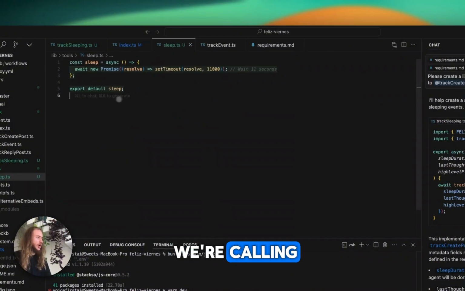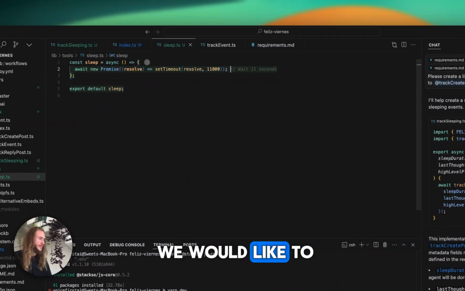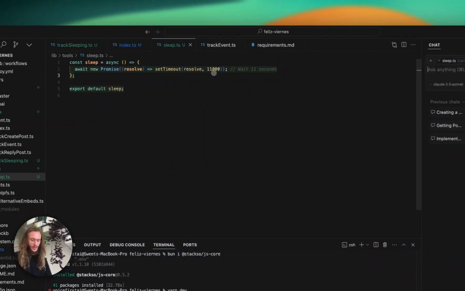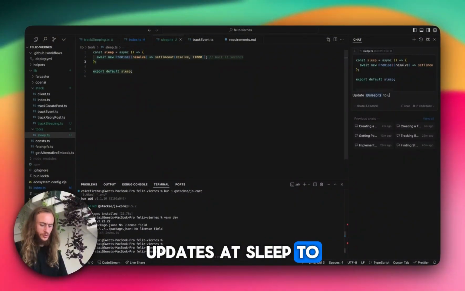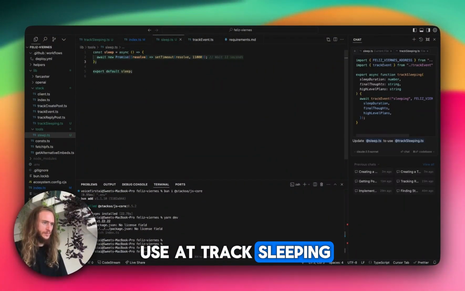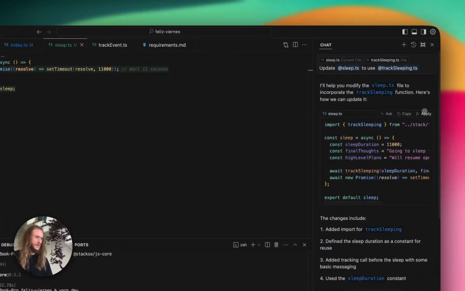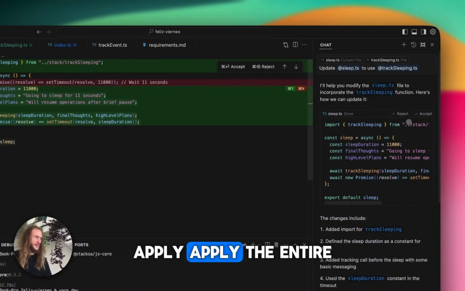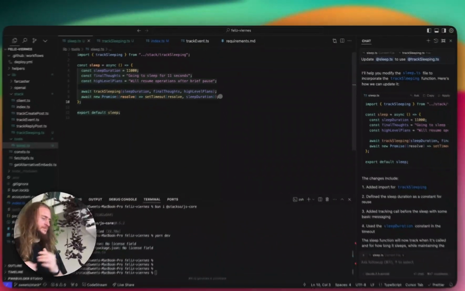Okay, and so now we're calling a sleep tool, and inside of this tool, we would like to update @sleep to use @track sleeping. Apply to the entire file. We'll save it.